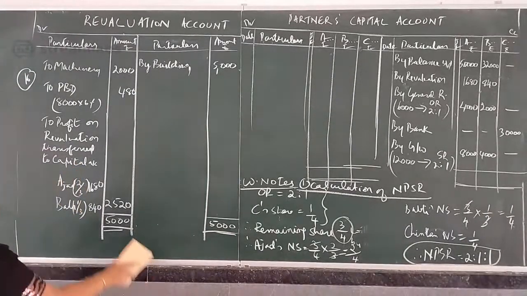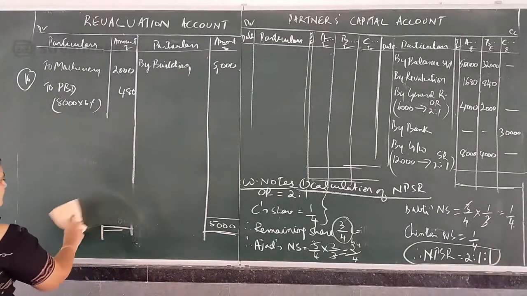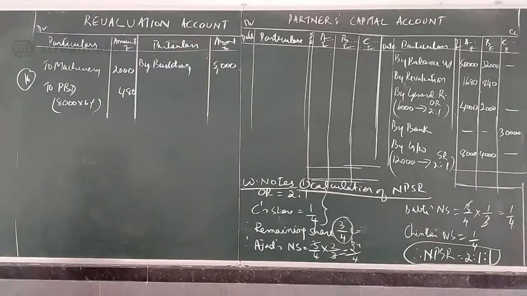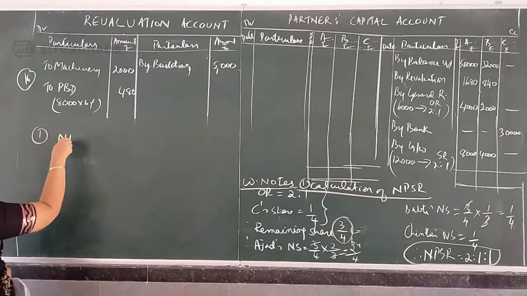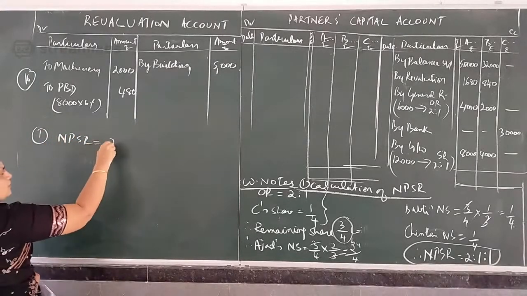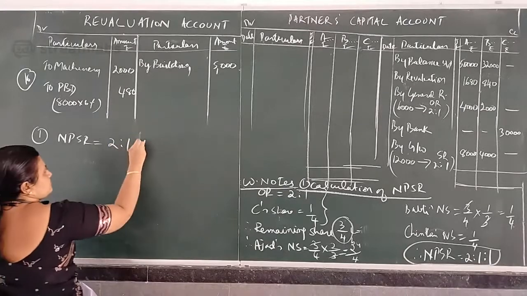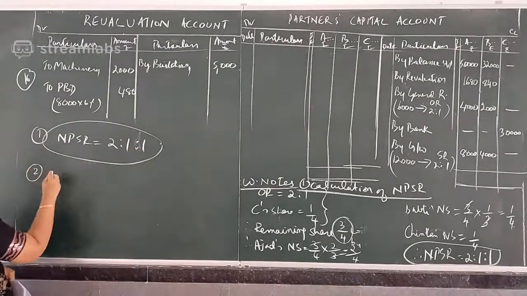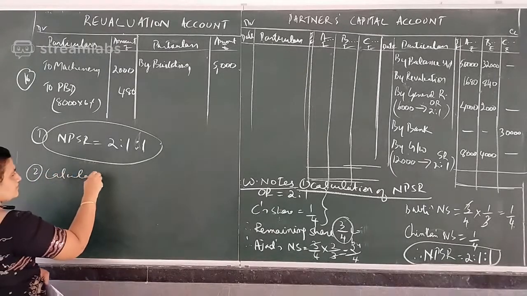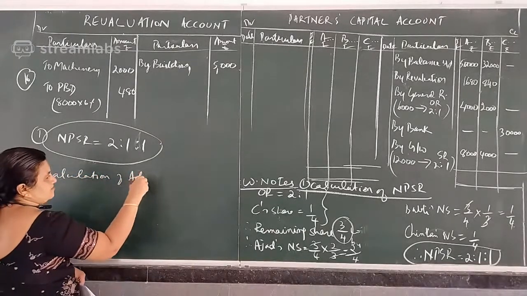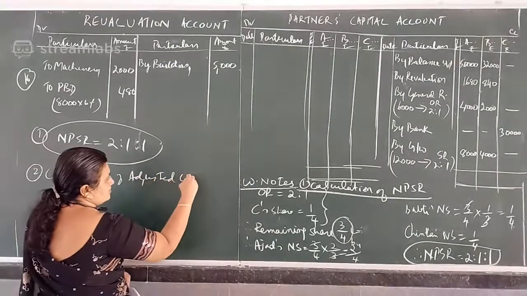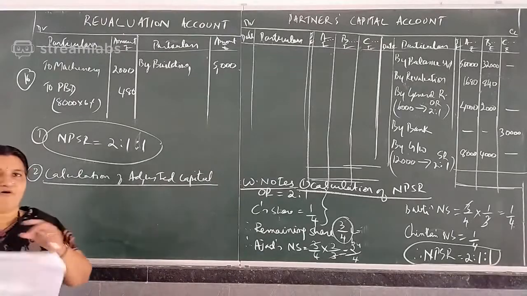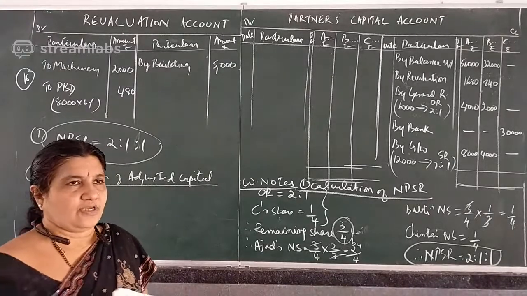Next adjustment is the calculation of adjusted capital. First working note, new profit sharing ratio, we got 2:1:1. Same thing I copied here. Second, you have to calculate the adjusted capital, or the new adjusted capital of all the partners.